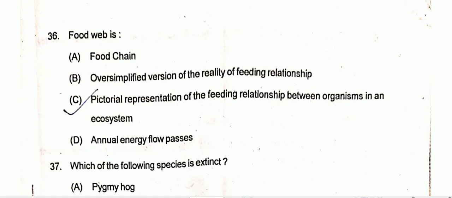So in this video we will discuss the Common PG Entrance Test 2020 for the subject Environmental Sciences. So this video will be part 2. In this video we will discuss questions number 36 to 70. Question number 36, food web is the pictorial representation of feeding relationships between organisms in an ecosystem. So option C is the correct one.